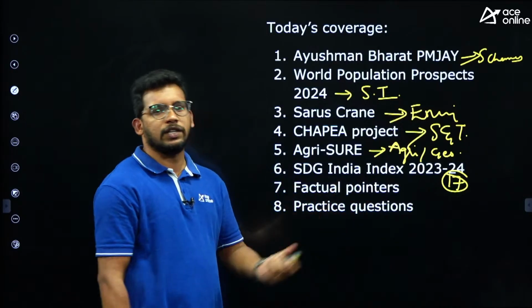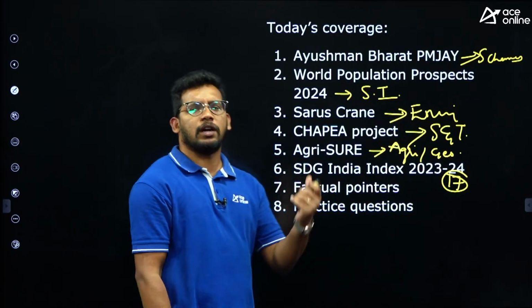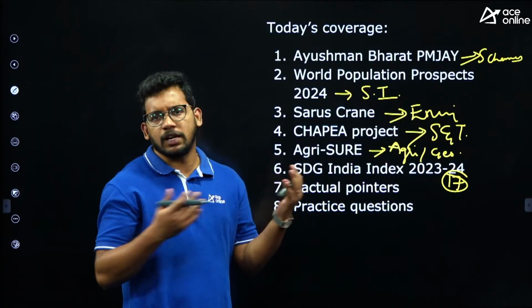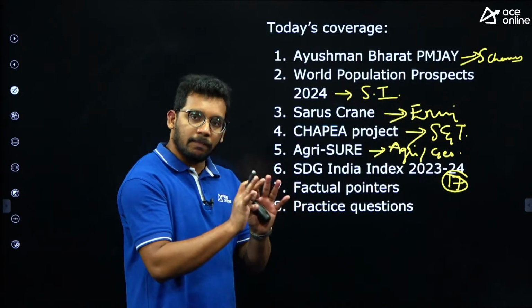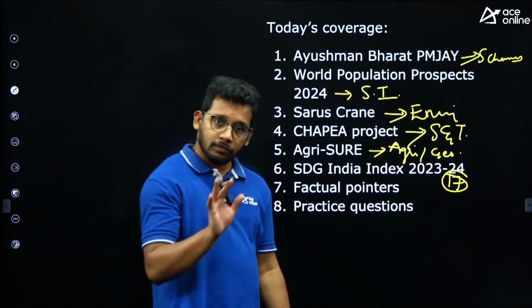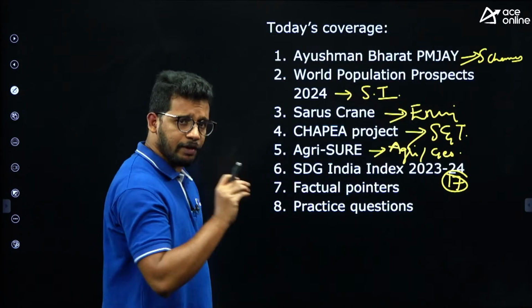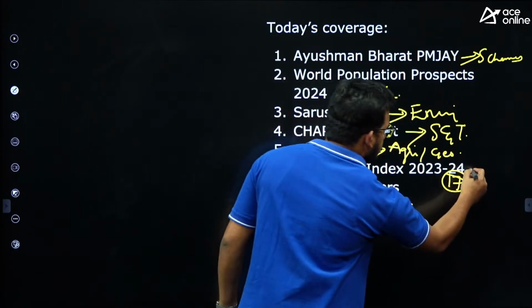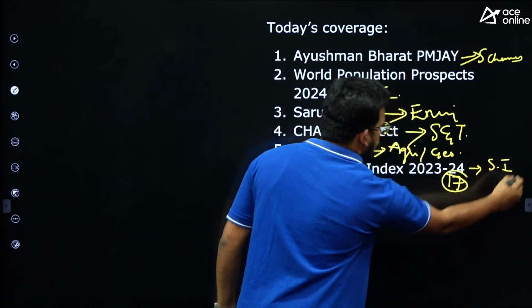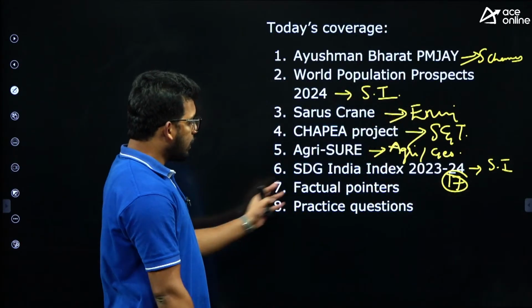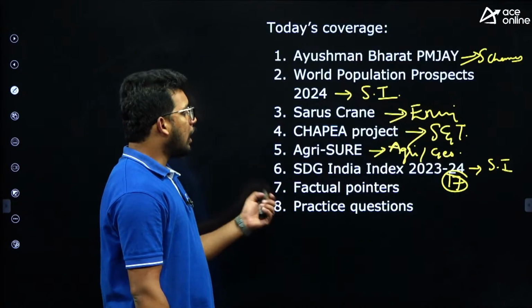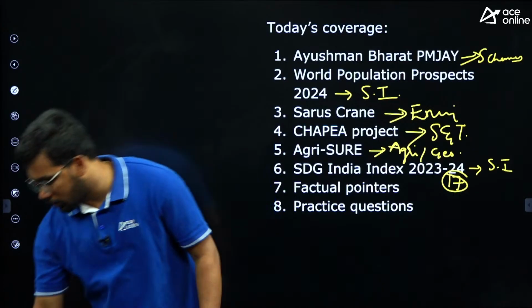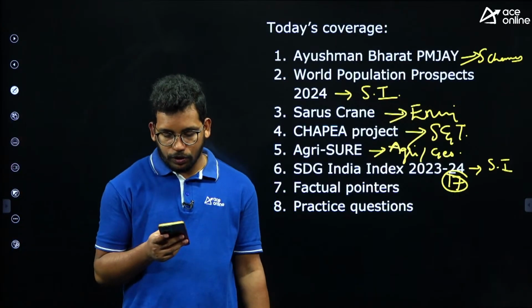If we keep on discussing those things, it will be a little bit hectic as well. It is very lengthy. So we will discuss the features of the report and then key statistics, which are very, very important for our exam. This is part of, you can again say, social issues. Then come the factual pointers and finally practice questions. So these are the ones which we are going to discuss today.